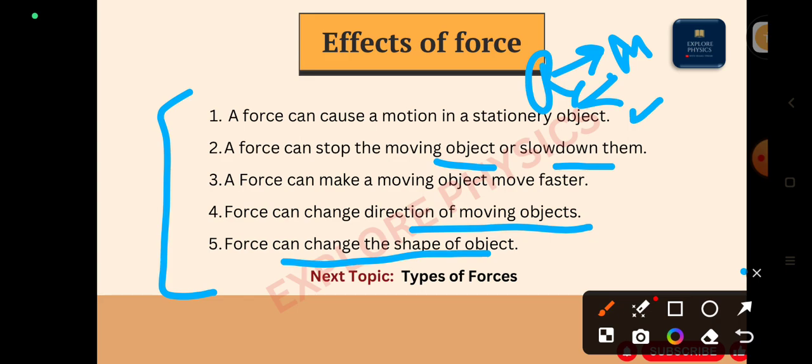For stopping the object, motion to rest, we require force, and to slow down its speed also we require force. To make it faster also we require force. Force can change the direction of a moving object. And in the last, force can change the shape of the object.